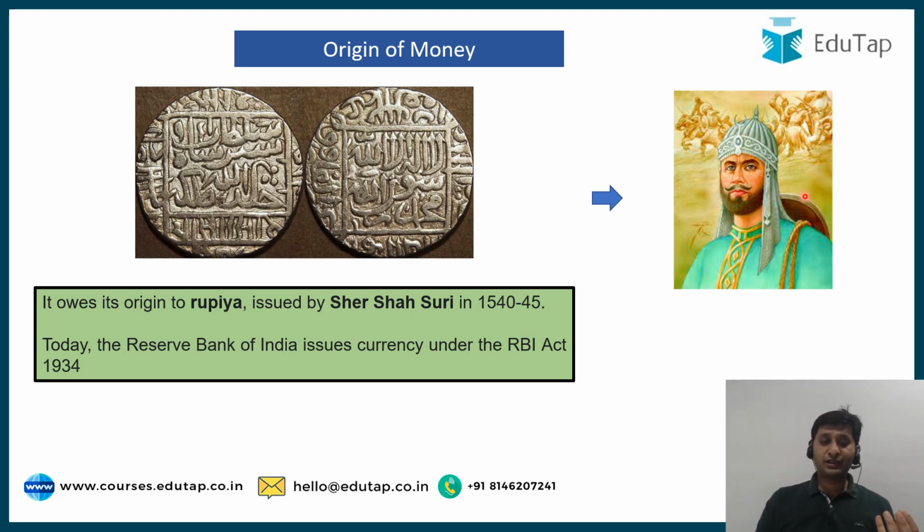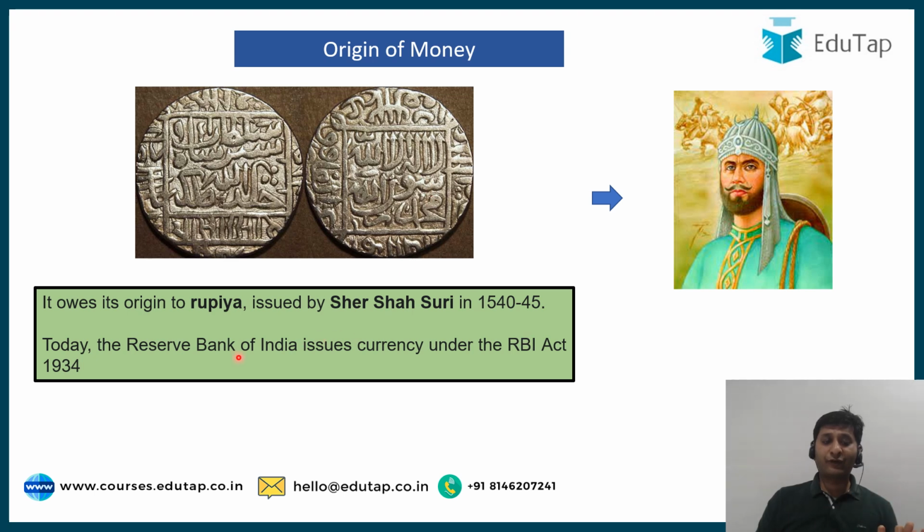So it was Sher Shah Suri who introduced the Rupaya in 1540-45, around that time. So the Rupaya introduced by Sher Shah Suri can be called the origin of money in the form of currency in India.